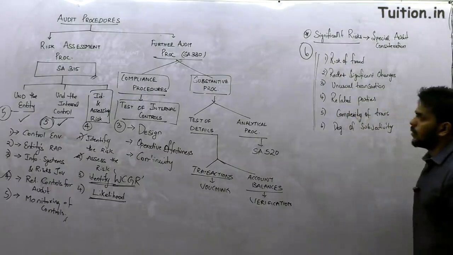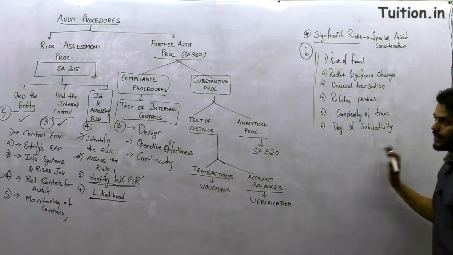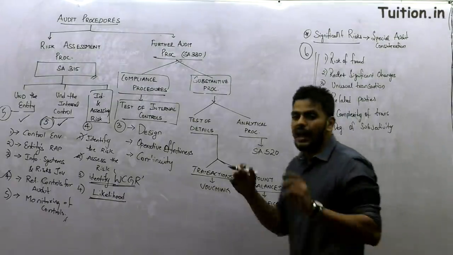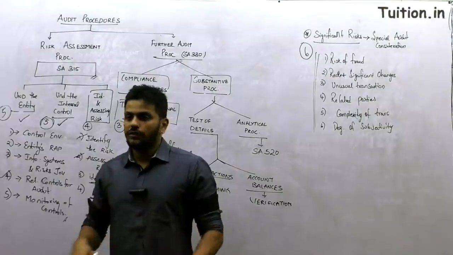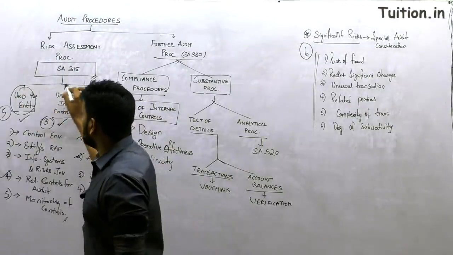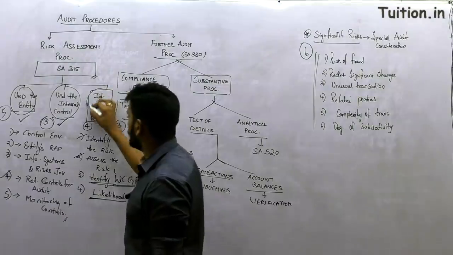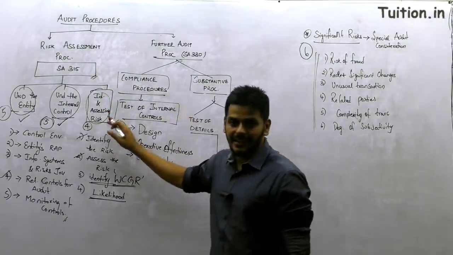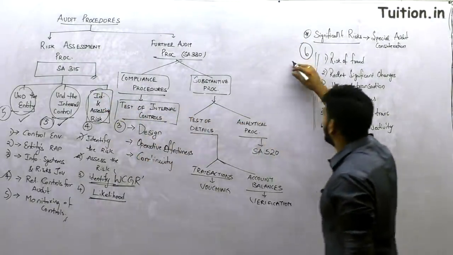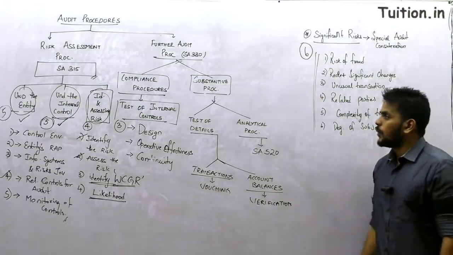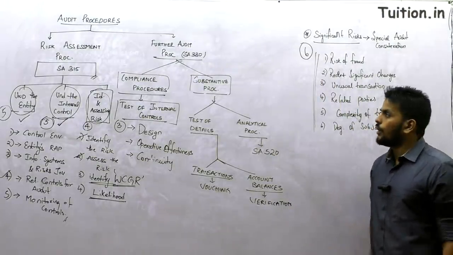So this is what are all the 6 points that we are talking about as significant risks. That's it, guys. There are 4 paragraphs which you need to focus on. One is about understanding the entity, then the 5 points in understanding the internal controls, and the 4 points in assessing and identifying those risks, and then the 6 significant areas, which I think is an extensive coverage of standard number 315.